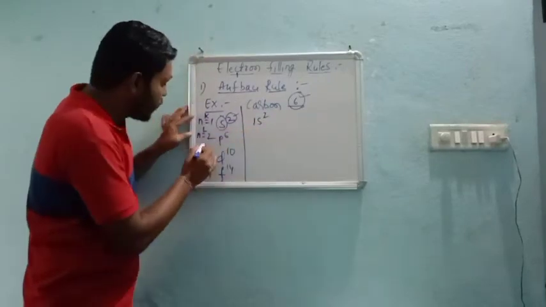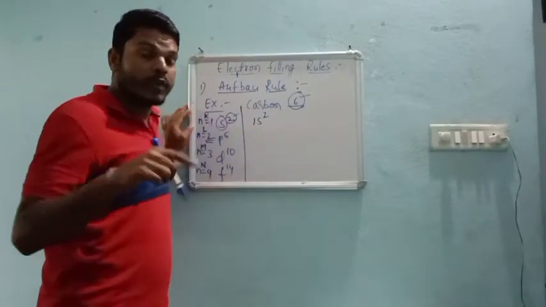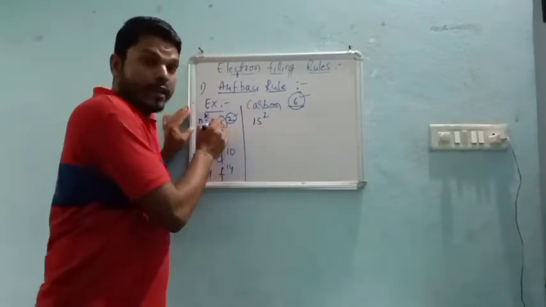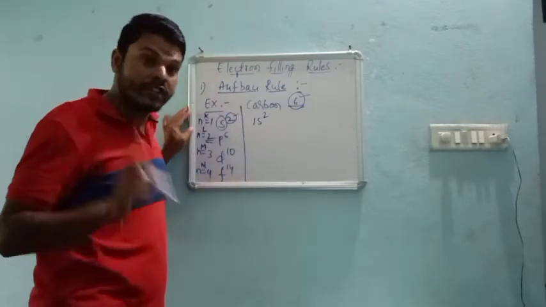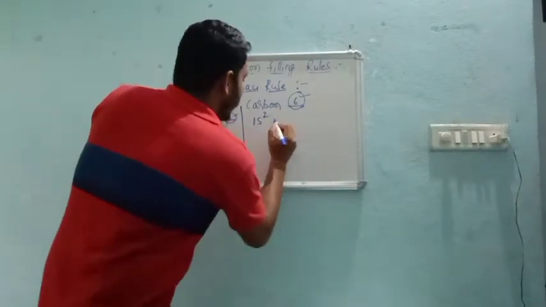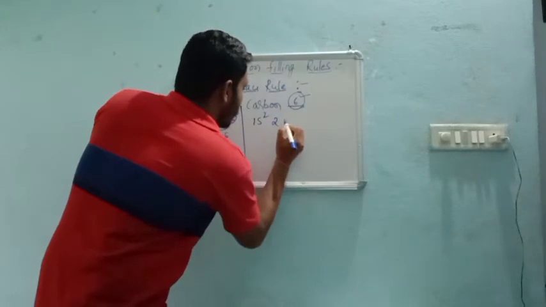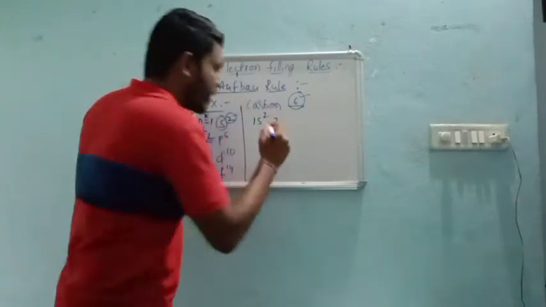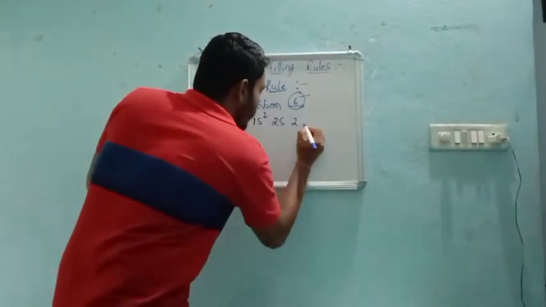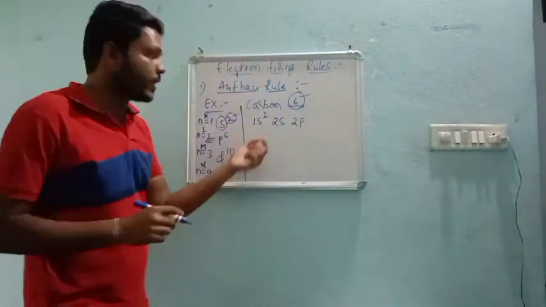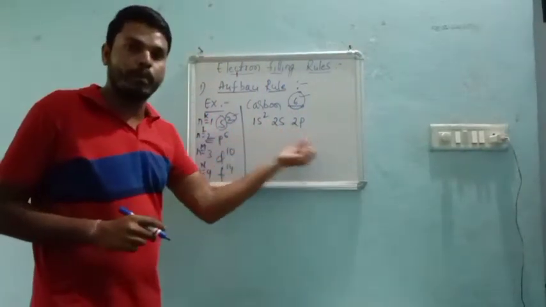Now directly we will move to the second shell, because we don't have any other subshell in the first shell or K shell. So after completion of the first shell, we move to the second shell. In the second shell, these two will come, that means 2s and 2p.